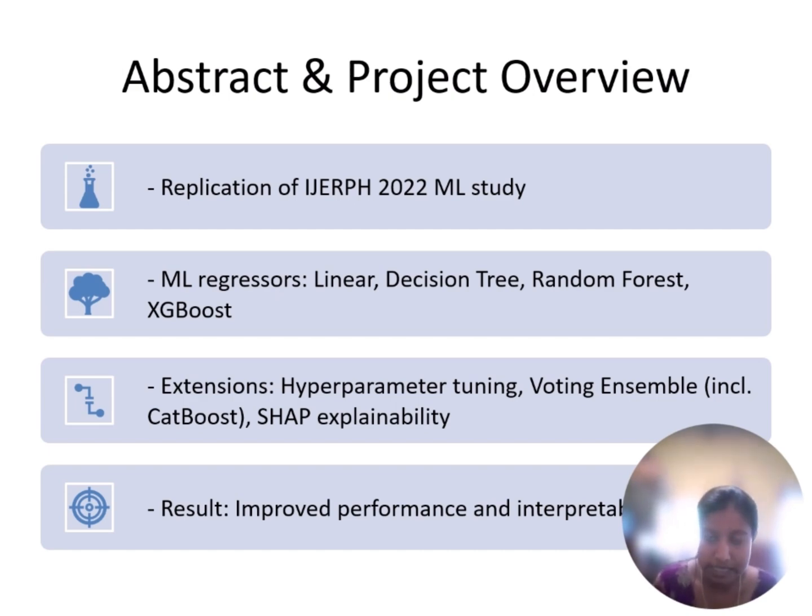Health insurance premiums are highly variable and depend on numerous factors like age, smoking habit and even geography. The original 2022 IJERPH paper tackled this using machine learning regressors such as linear regression and XGBoost. We decided to replace and extend this study in three major ways: hyperparameter tuning for better accuracy, a more robust ensemble model including CatBoost, and SHAP for explainability. These changes made our work both more accurate and interpretable, which is crucial for real world adoption in insurance.